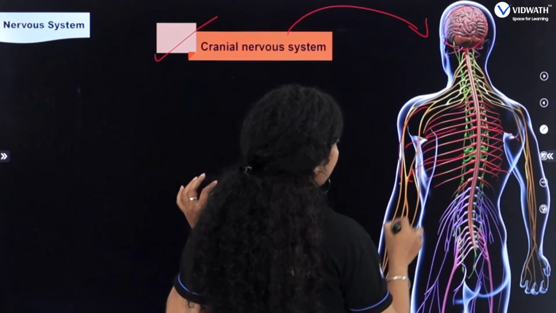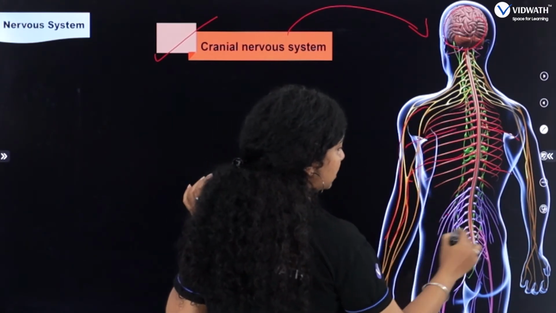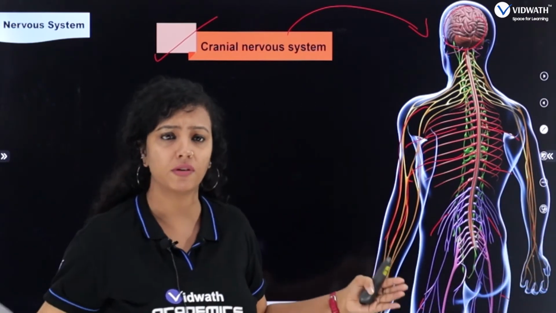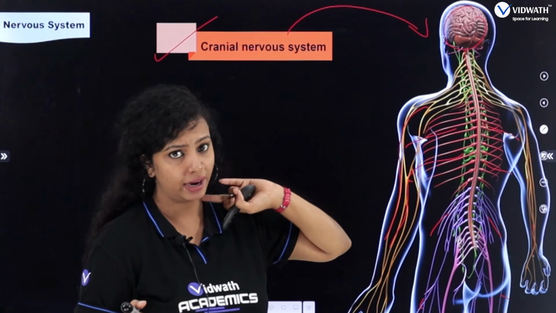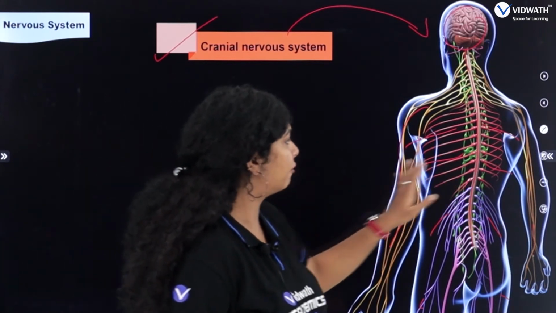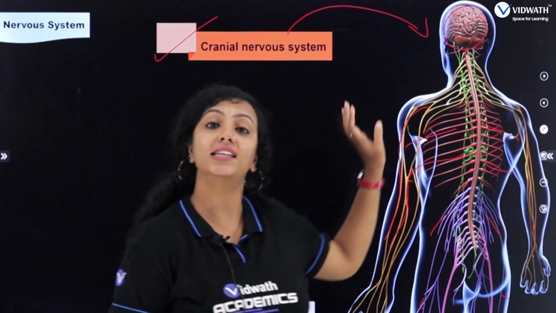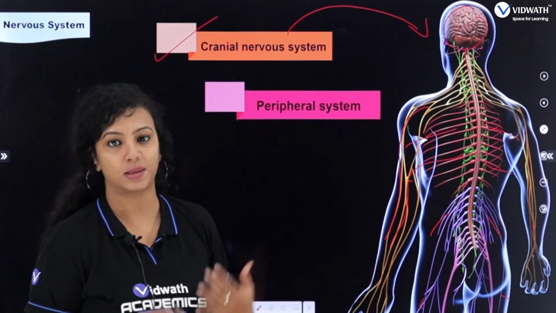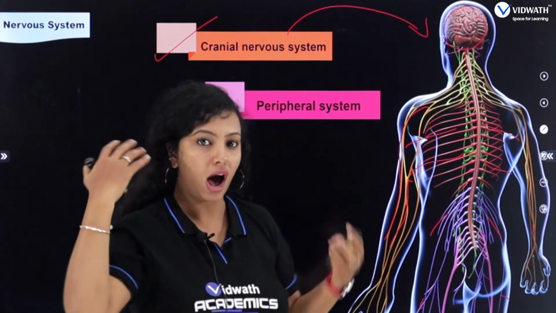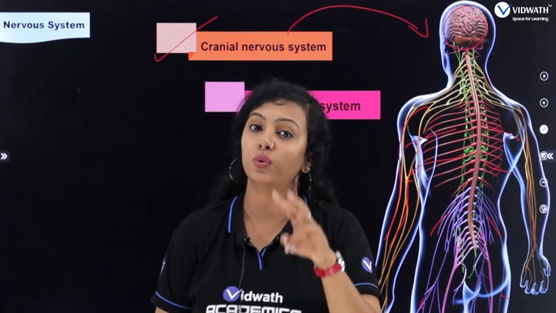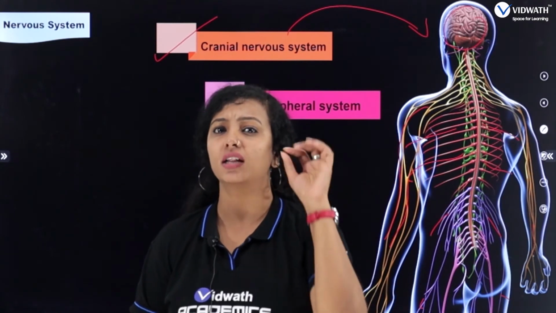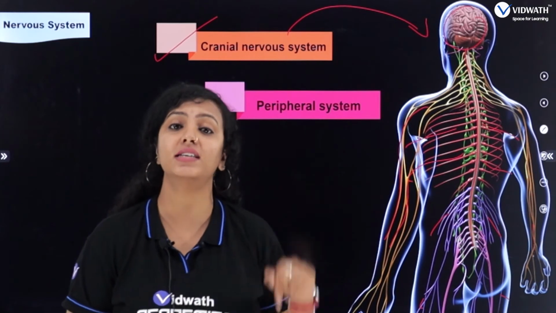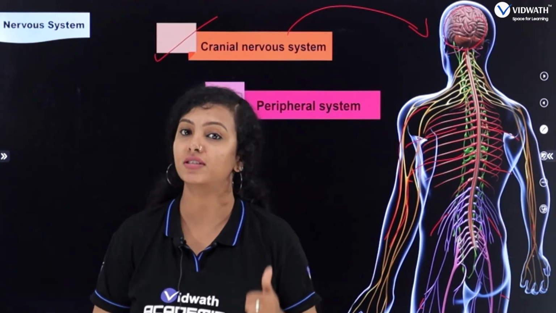Upon that, you can find the branches, right, which are arising. Here, in the hands and all, you can see, the back and the legs and all. What you can find? There are nerves which are running from the middle spinal cord, right? Yeah, student. And these are the peripheral nerves, okay? And these are called as what? These are called as the peripheral nervous system, hence the name. Understood? So, there are two types in our nervous system. What are those? These are the cranial nervous system, and one more is the peripheral nervous system.